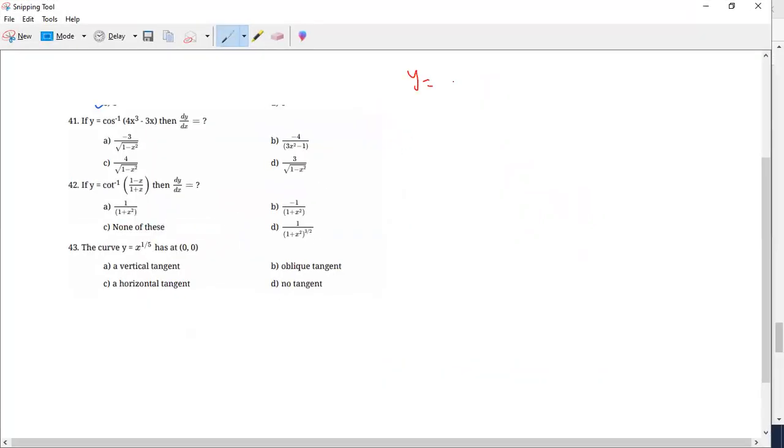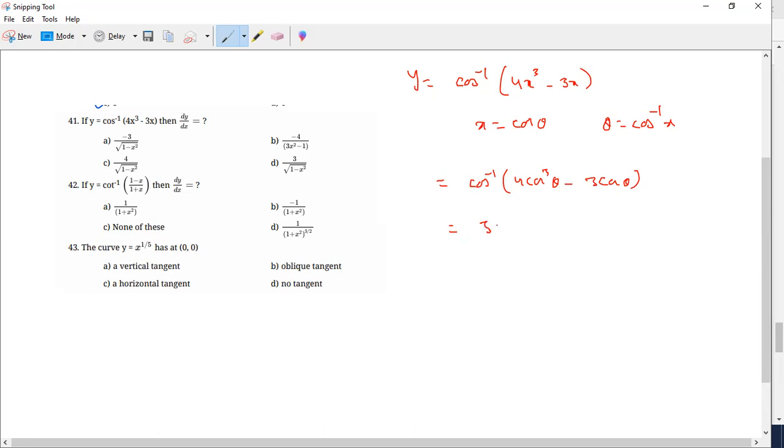y is equal to 4x cubed minus 3x. What substitution makes it easy here? If I am taking x is equal to cos theta, so theta is equal to cos inverse x, what will I get? 4 cos cube theta minus 3 cos theta. So the answer is 3 theta, so y is 3 cos inverse x. So y dash is equal to minus 3 by root of 1 minus x square.